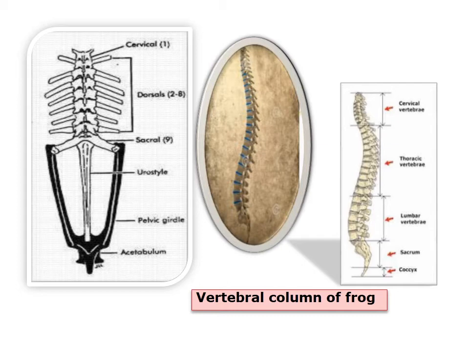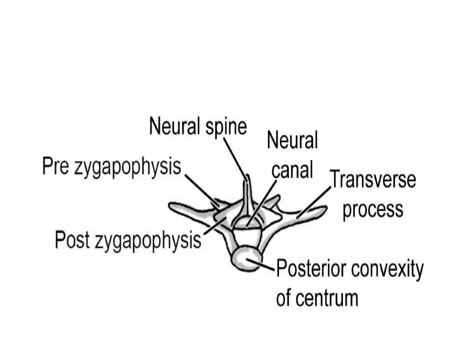Most of the bones they are typical vertebrae. Whereas there is a change in the first vertebrae, which is known as atlas. The first vertebrae, it's ring-like, because the centrum is greatly reduced. It also lacks precise apophysis and transverse process, and the neural spine is very much reduced in atlas. At the anterior face, it has a pair of concave articular facets into which the occipital condyle articulates. The first vertebrae is called atlas because it supports the skull on it.